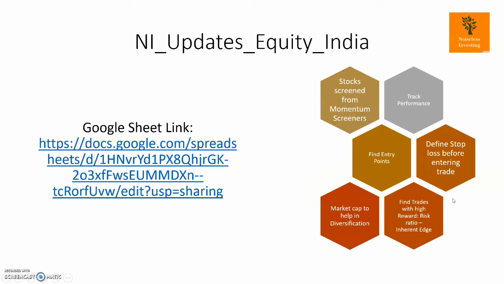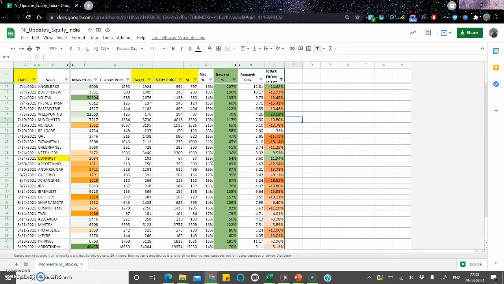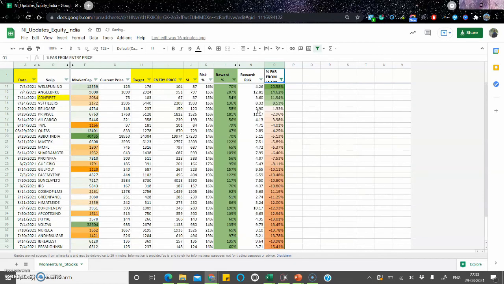The same portfolio can be accessed from this Google Sheet link, which is the NI equity updates, which I am opening right now. If you use these features, this sheet is updated dynamically with a 15-minute delay from the market. So you can sort by percentage fall from the entry point, and these are the stocks which are already broken out and up this percentage from the breakout entry point. And these are the stocks which are below the entry points right now. So you can go and search these stocks.